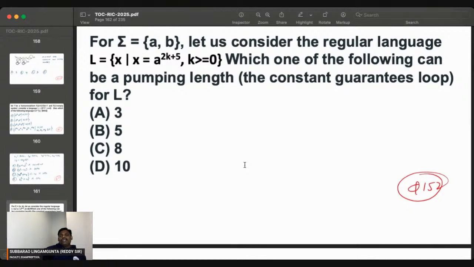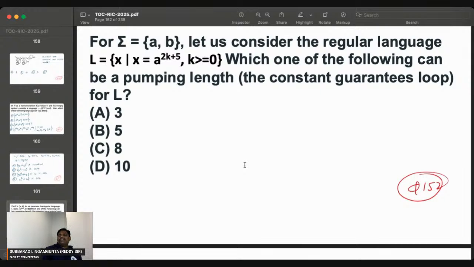If you draw the automata for this problem, it is an infinite language. For an infinite language in a finite automata, a DFA, how do you construct it? Definitely finite states are required. Infinite language, finite states, how is it possible? Because of the loop. From which place onwards is the loop guaranteed? If you observe clearly, a loop is not required at length 5. After 5 onwards the loop is required. The pumping constant guarantees a loop after 5.